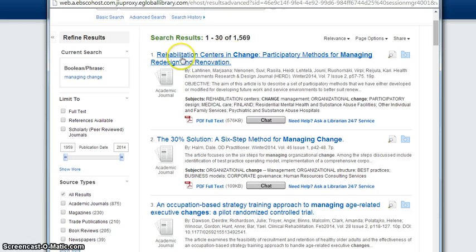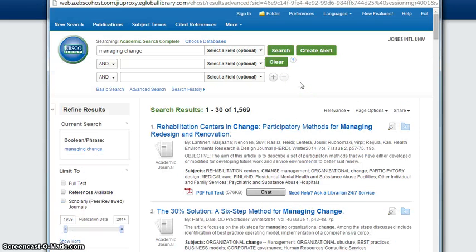And then the first one here, it says rehabilitation centers and change, and participatory methods for managing redesign and renovation. So what this search does, by default, is it's going to search everywhere. So I've got managing change, number 1 and 2, but here change is first, and it's in a different order than managing. So what it's doing is it's looking for everywhere that it sees management and change.